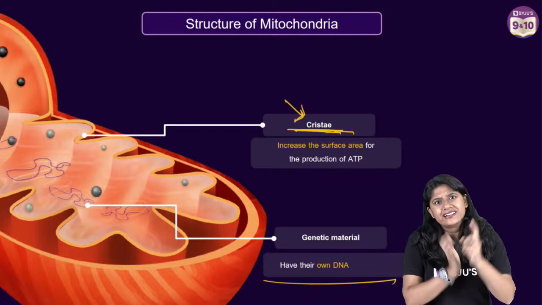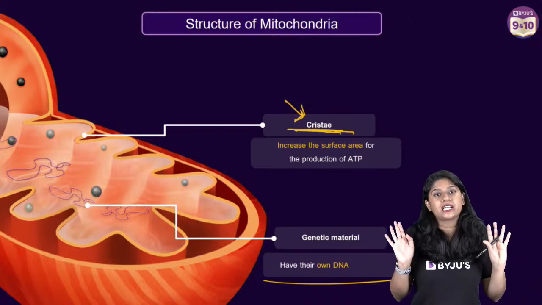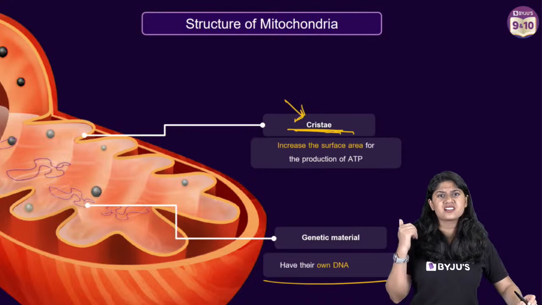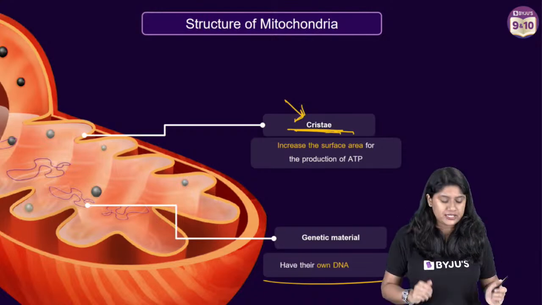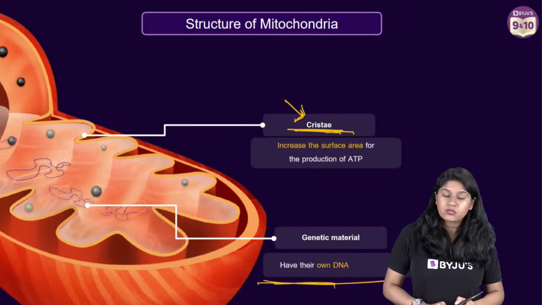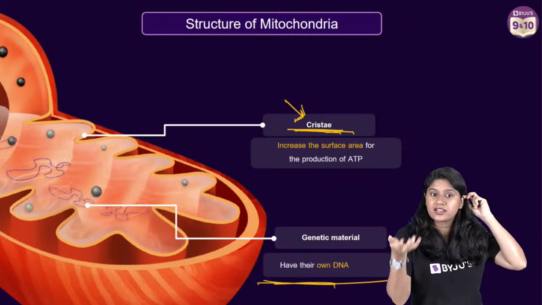They don't have to wait for the nucleus and other organelles to send the material. They are sitting around saying, you know what they're saying? Yeah, we are self-capable of doing everything by ourselves. We don't have to wait. So, that's why, right? They have their own DNA so that they can make their own proteins, ribosomes, etc.